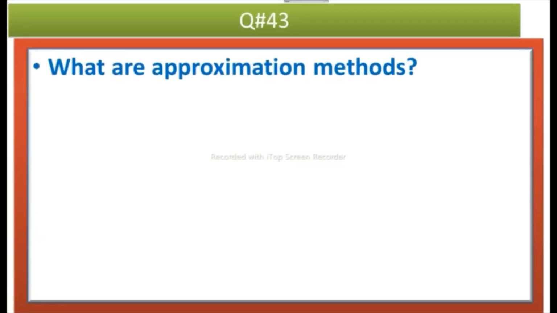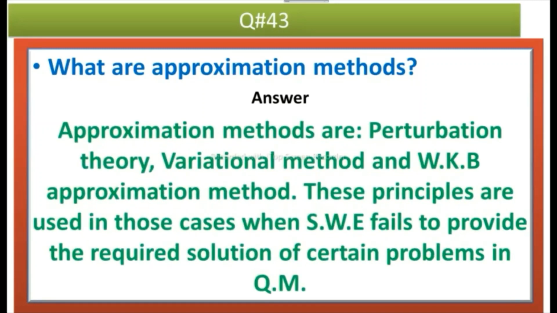The next question is, what are approximation methods? Answer is, approximation methods are perturbation theory, variational method, and WKB approximation method. These principles are used in those cases when Schrodinger wave equation fails to provide the required solution of certain problems in quantum mechanics.